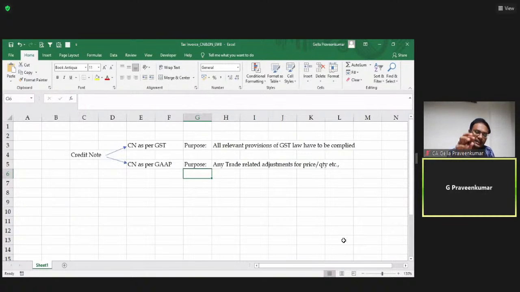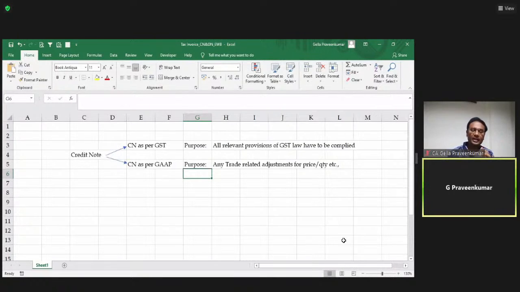With respect to credit note as per GAAP, generally accepted accounting principles, generally, when my supplier supplies goods to me, when I have received a purchase invoice, when I have been accounting my purchase invoice, I notice that my purchase invoice has got a value per unit computed at the rate of 12 rupees per unit. As per my purchase order, the value per unit is say 8 rupees. The supplier has mistakenly charged 4 rupees excess to me. What I would do, I'll request my supplier, look, I'm not going to pay you the entire 12 rupees. Rather, I'm going to pay you only 8 rupees.